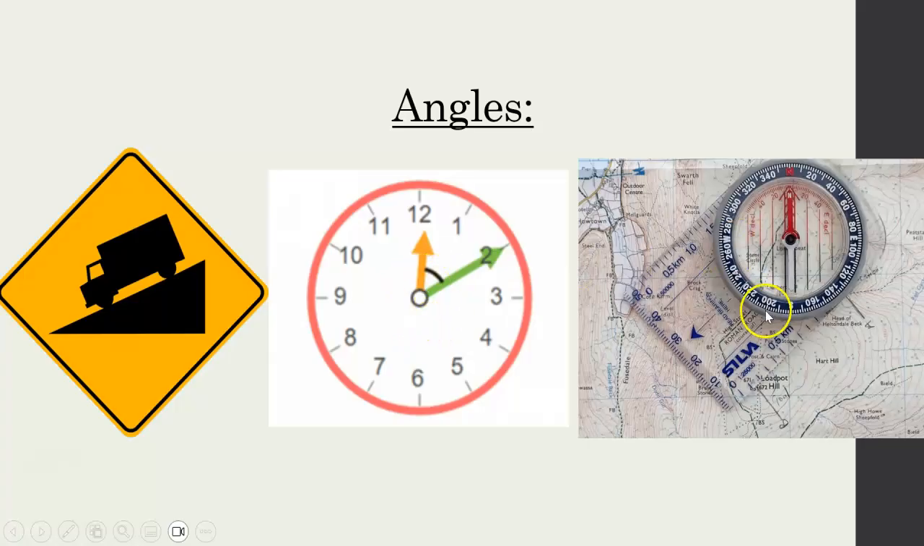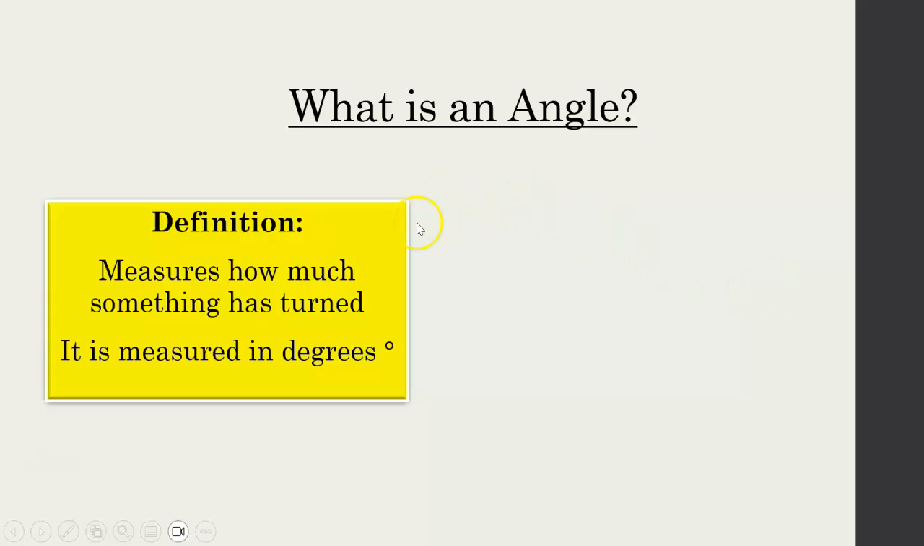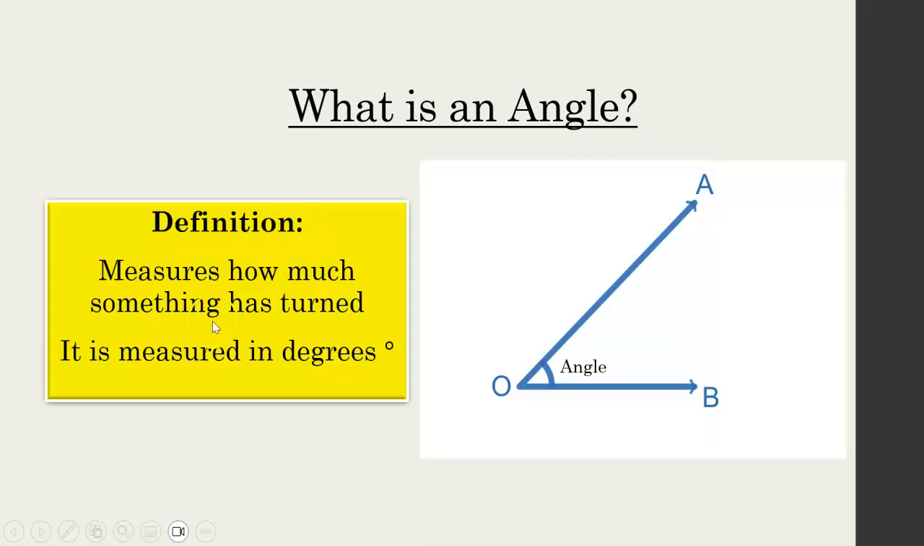And then in orienteering, or in geography, we use it all the time for locating things. Or if you're a sailor, that's a big one. They use angles all the time. So what is an angle? It just measures how much something has turned, and it's measured in degrees.